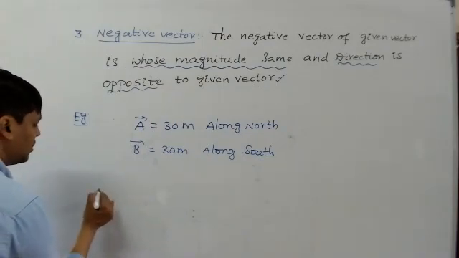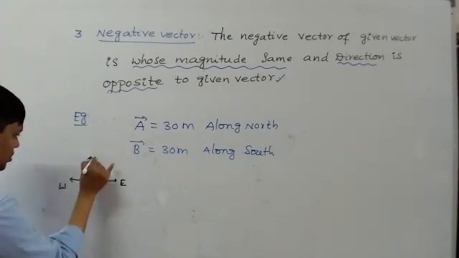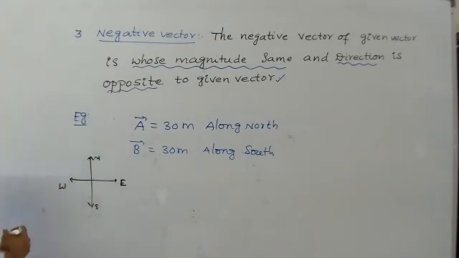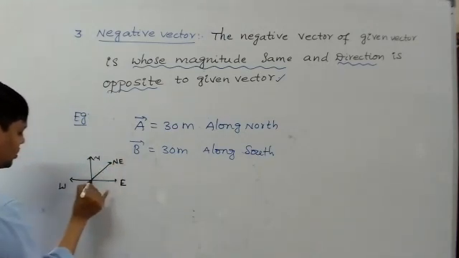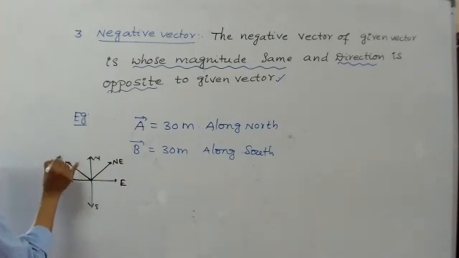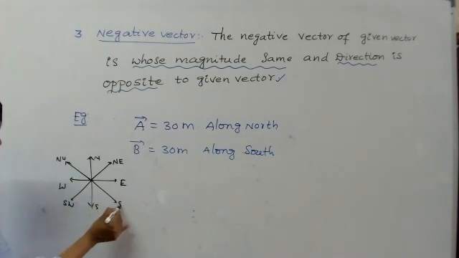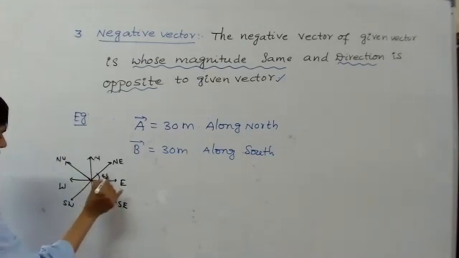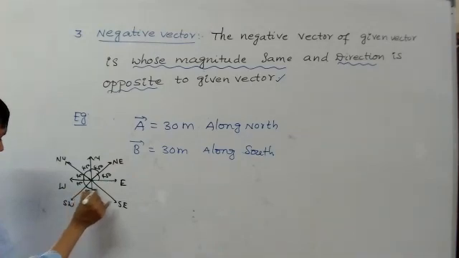We know the directions: east, west, north, south. In between north and east, northeast. In between north and west, northwest. In between south and west, southwest. South and east, southeast. Exactly, the angles are 45 degrees.